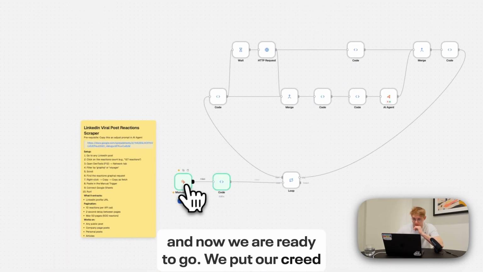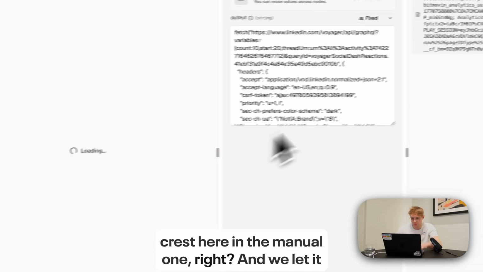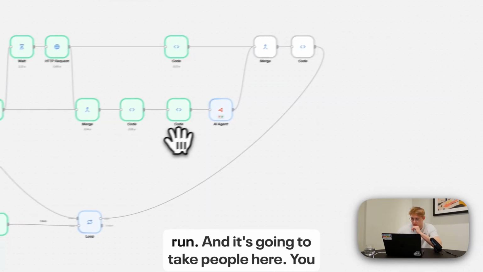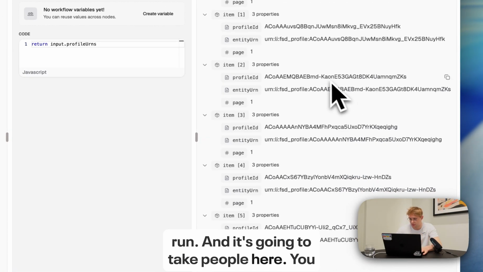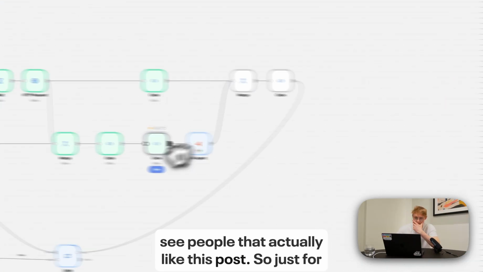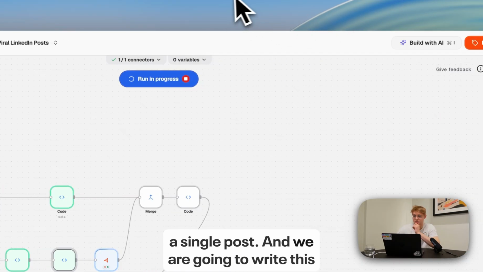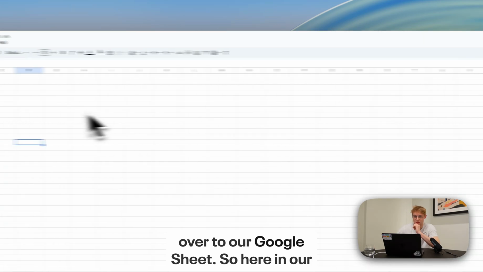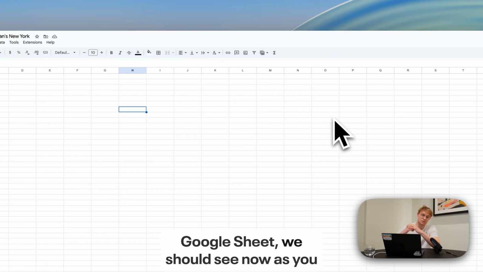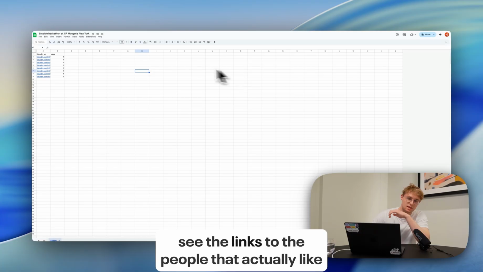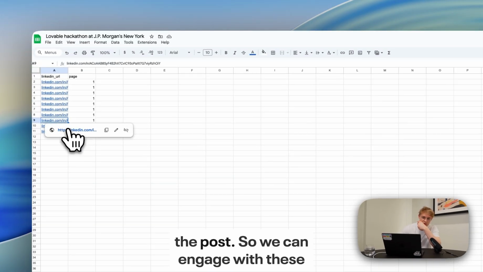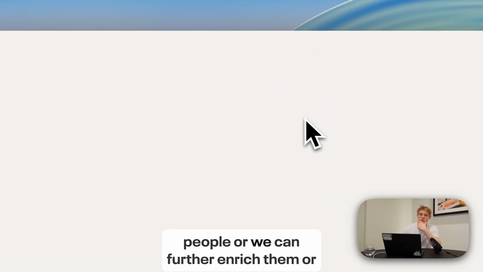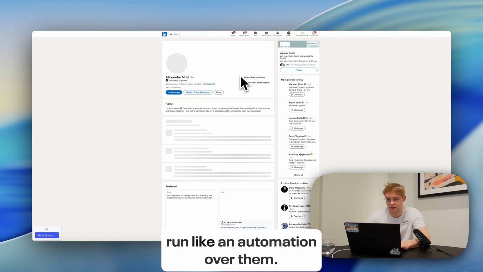We put our request here in the manual one, and we let it run, and it's going to take people here. You see people that actually like this post, just for a single post, and we are going to write this over to our Google Sheet. So here in our Google Sheet we should see now the links to the people that actually like the post.